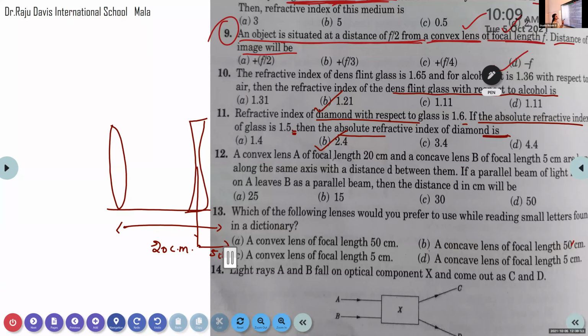Then what is the distance between these two lenses, concave and convex? This is the question.